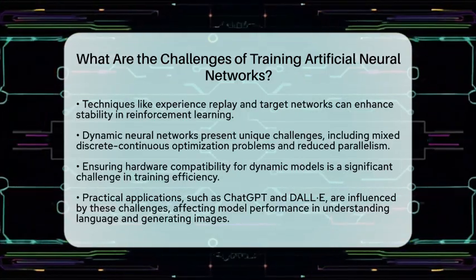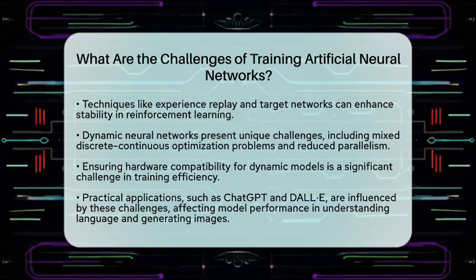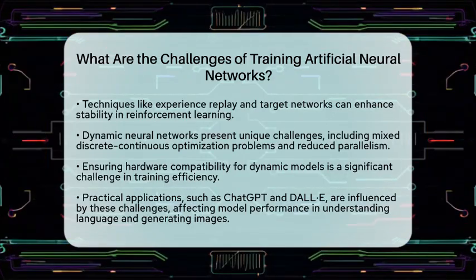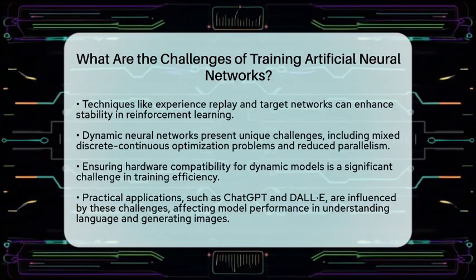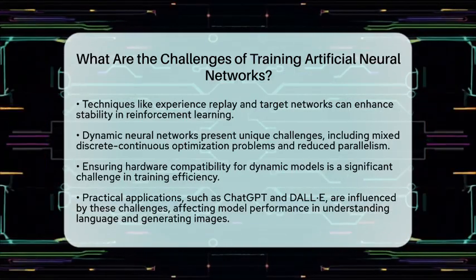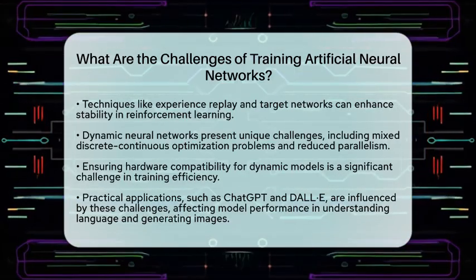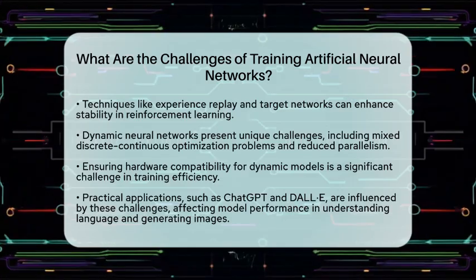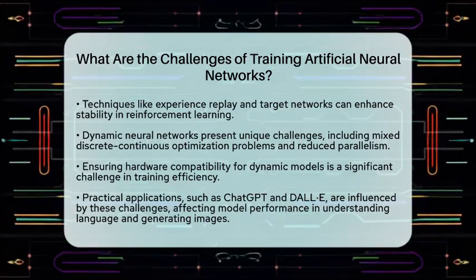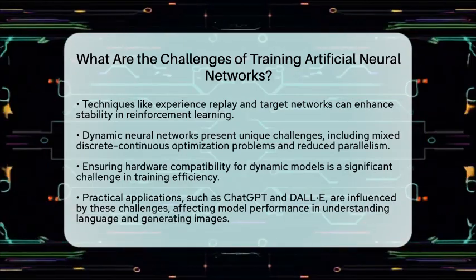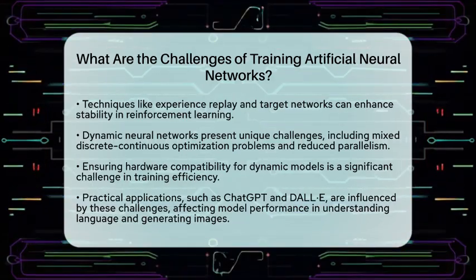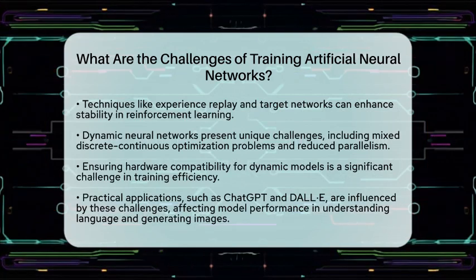In practical applications, such as artificial intelligence tools like ChatGPT, DALL-E, and Midjourney, these challenges significantly influence how well models understand language, generate images, or respond to user inputs. Addressing data limitations, ensuring stable training, and optimizing models for available hardware are essential steps in developing reliable and ethical artificial intelligence systems.